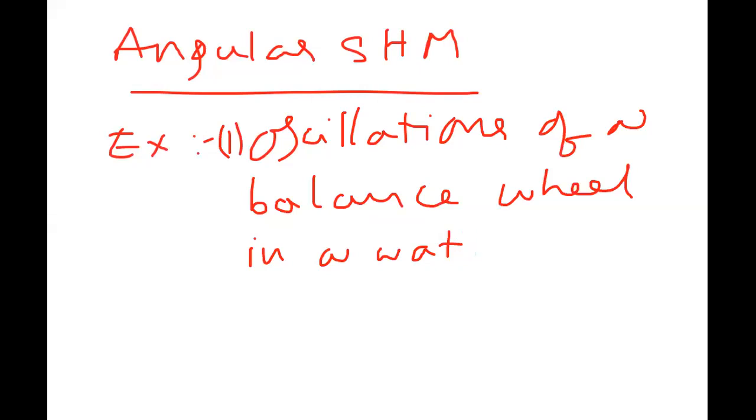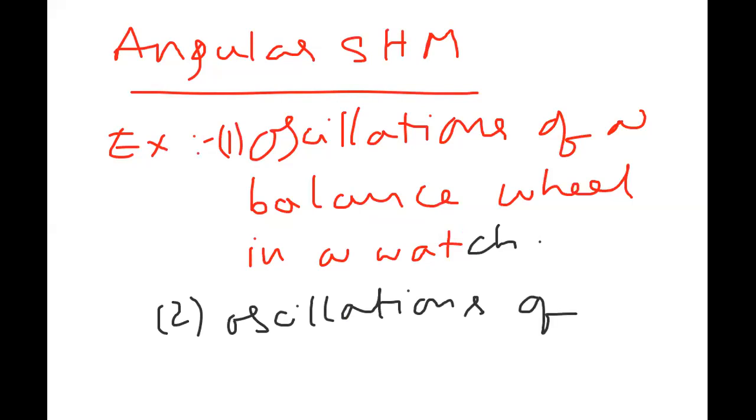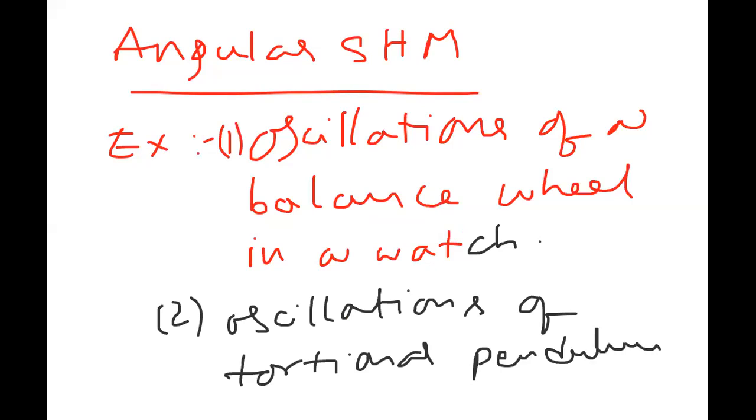Okay, beta. Next, one more example: oscillations of a torsional pendulum. These are made with respect to angle. We'll see those examples at the end of the topic, and you will get an idea about the torsional pendulum in detail. So our target first is to discuss the concept with the help of one reference circle.